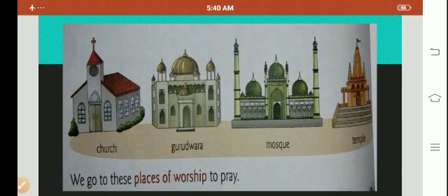We go to these places for worship, that is to pray. We go to the church, gurudwara, mosque and temple. The Christians go to church to pray and worship. The Sikhs or the Punjabi people go to gurudwara to pray and worship. The Muslims go to the mosque and pray and worship. The Hindus go to the temple, they pray and worship over there. So these are the different places of worship which we find in our neighborhood.